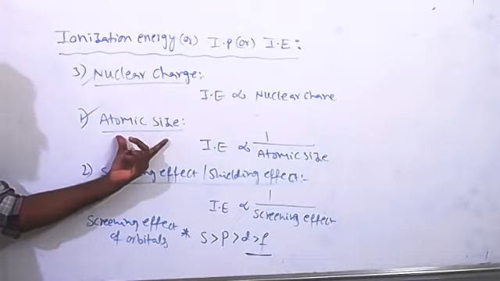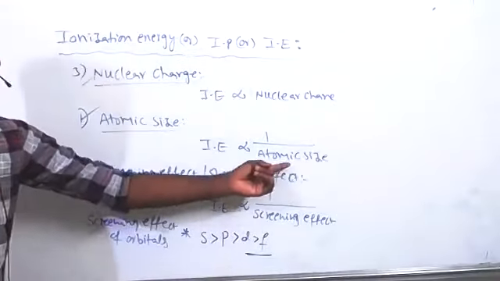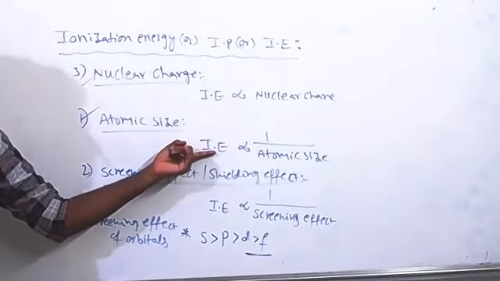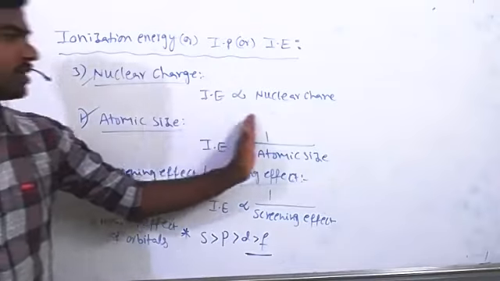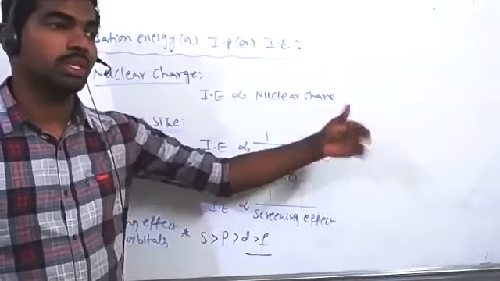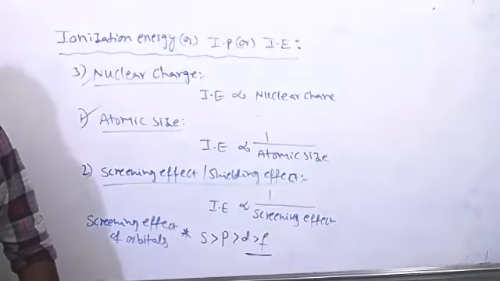Because of atomic size: left to right, atomic size decreases. So if atomic size decreases, ionization enthalpy increases. Another reason, nuclear charge. Left to right, in periods, nuclear charge is increasing. It means the number of protons is increasing. That's why ionization enthalpy also increases.